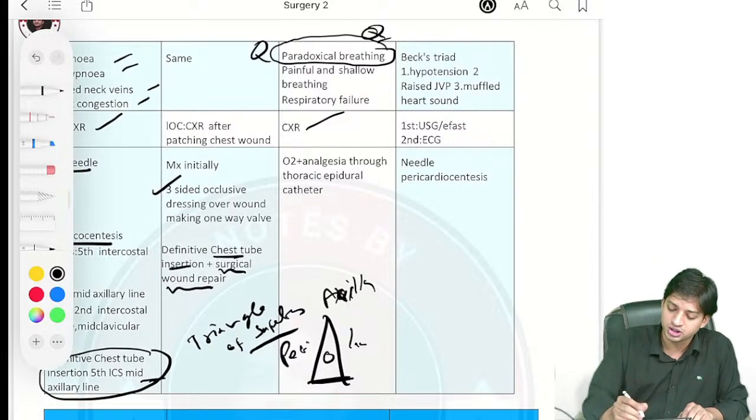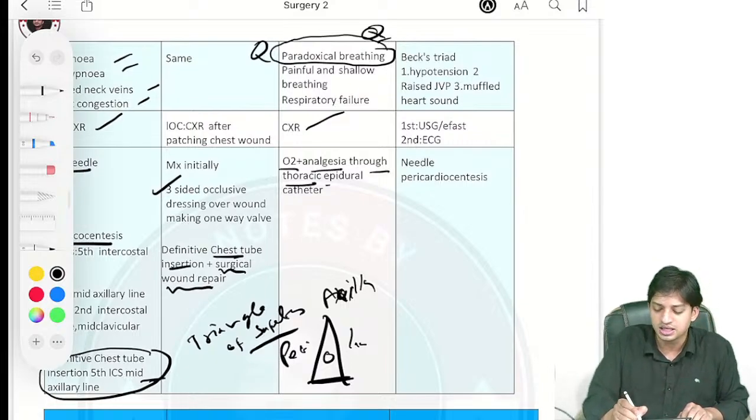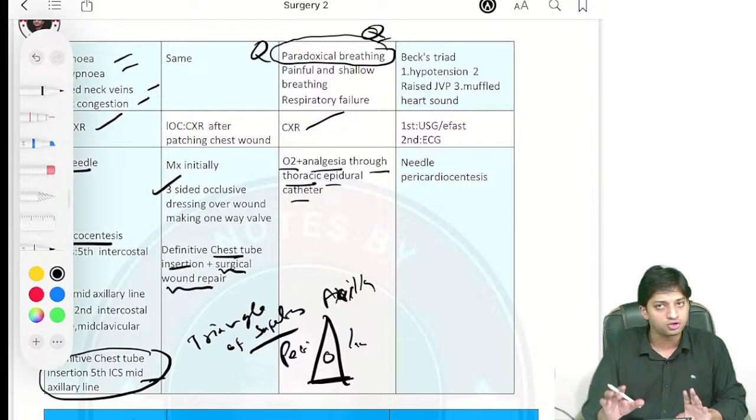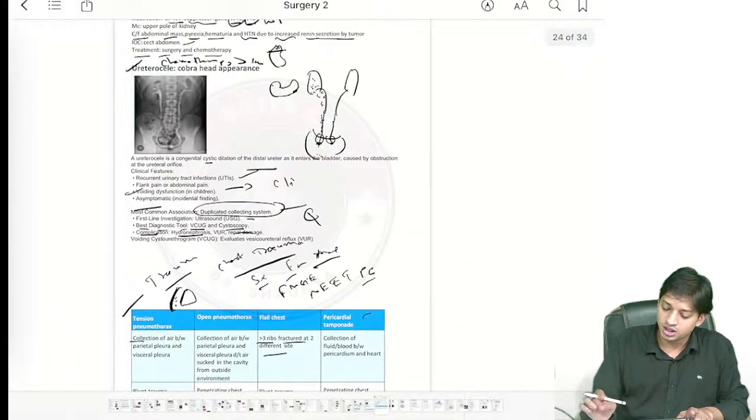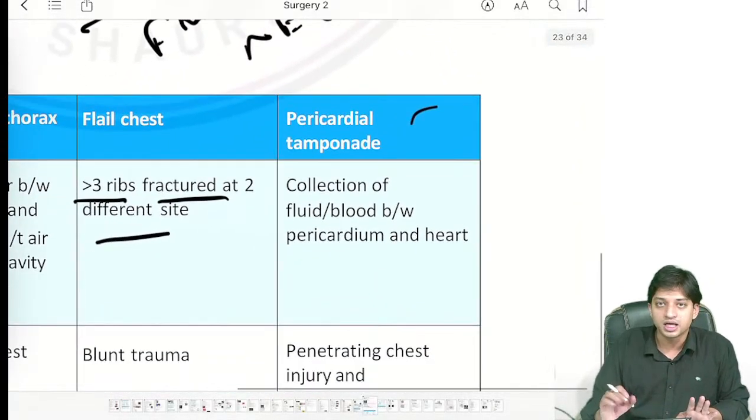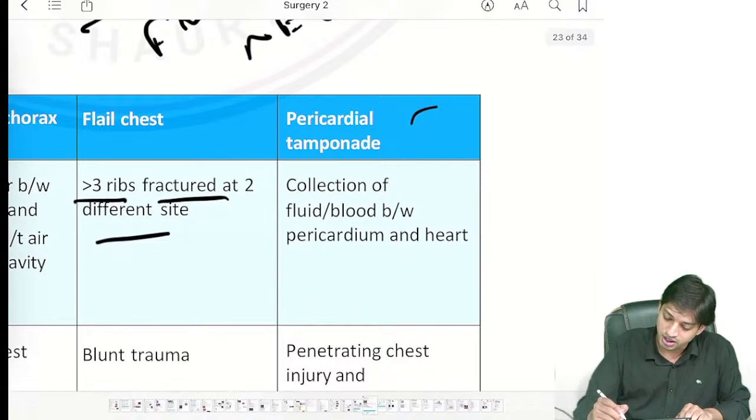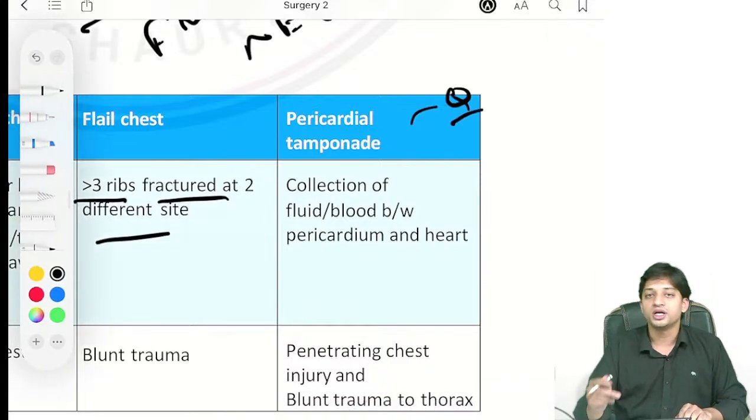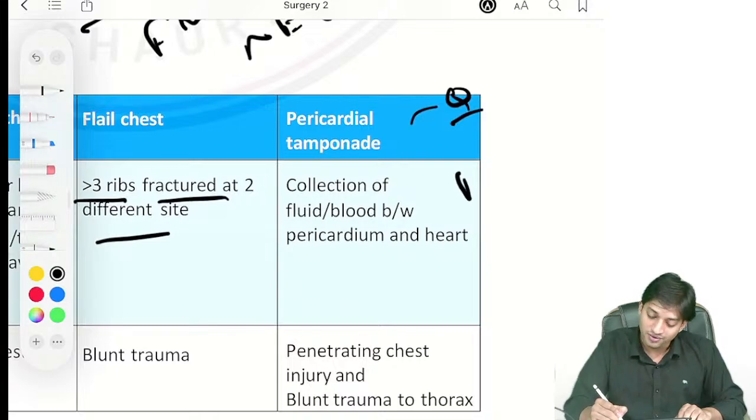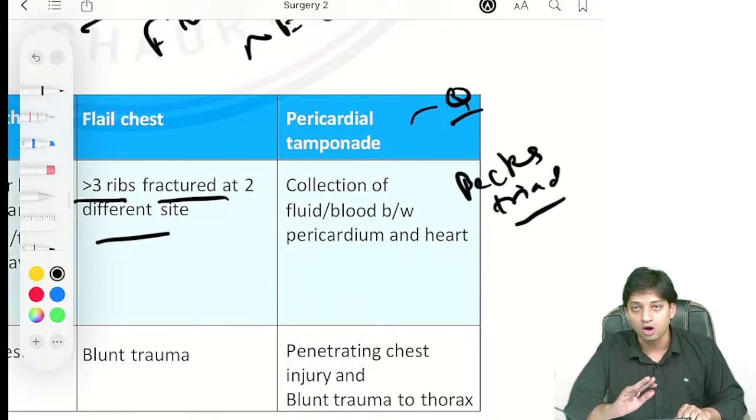Management, here you will just give oxygen and analgesia through the thoracic epidural catheter you provide. Coming here to another topic, that is pericardial tamponade. Very important. In medicine also, many times they have asked you, and also they have asked you, with associated with some triad called Beck's triad. They have asked you a lot of times.